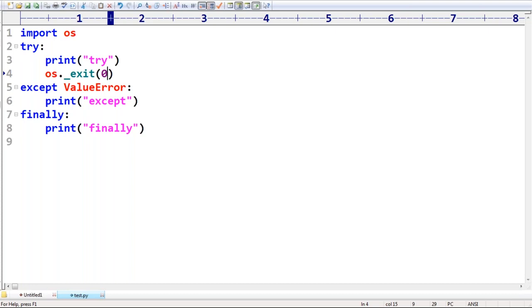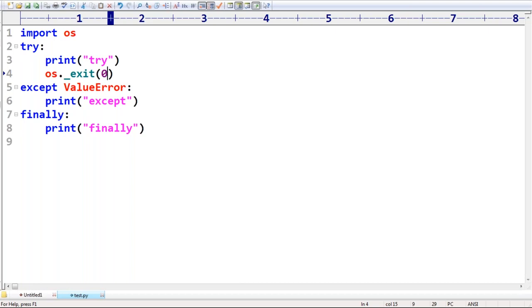So 0 means normal termination. Sir, non-zero means abnormal termination. Whether it is 0 or non-zero, impact is always the same. There is no difference at all. Okay, that's all. This is about the finally block, sir.